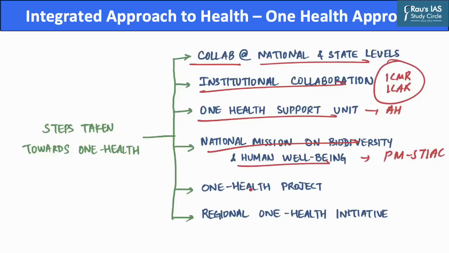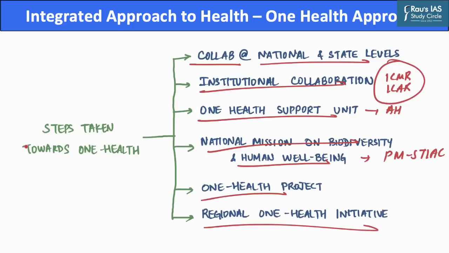Further, a One Health project was initiated, which envisaged surveillance of zoonotic as well as transboundary pathogens in India. Towards the end, there is also a regional One Health initiative, which has a special focus on low and middle income countries across South as well as Southeast Asia and Sub-Saharan Africa.